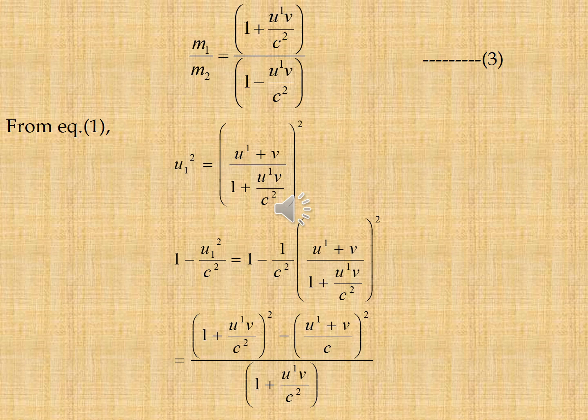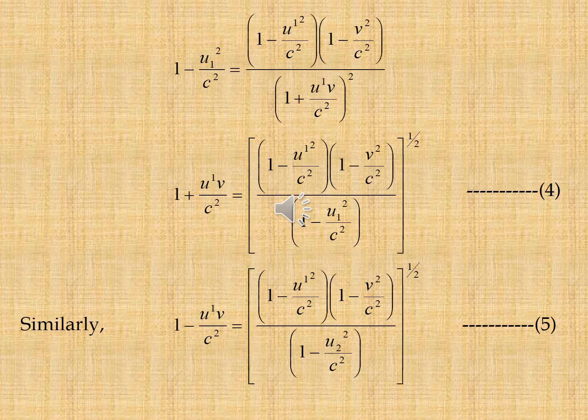From equation 1, we know that u1 is equal to (u dash plus v) by (1 plus u dash v by c square). After solving equation 1, we get 1 plus u dash v by c square is equal to (1 minus u1 u dash square by c square) into (1 minus v square by c square) whole divided by (1 minus u1 square by c square) whole to the power of 1 by 2, that is equation 4.